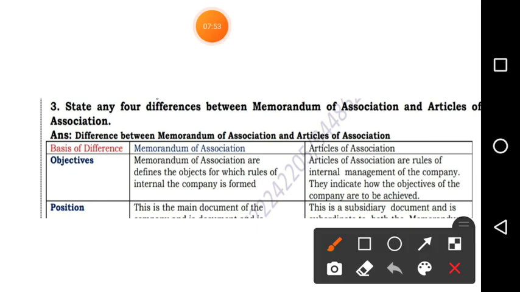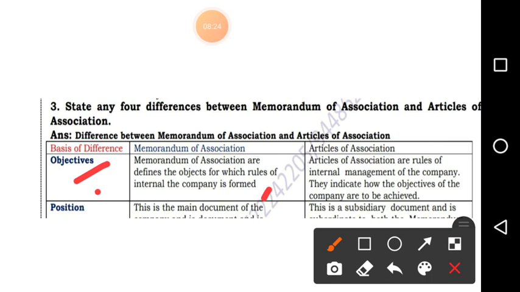First point, you make it like this: basis of difference, memorandum of association, article of association. First, objective. Memorandum of association defines the objects for which the company is formed.